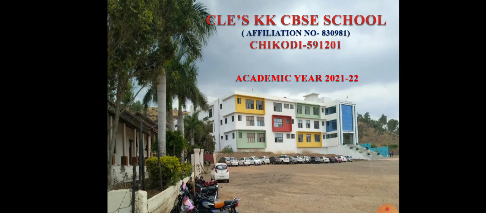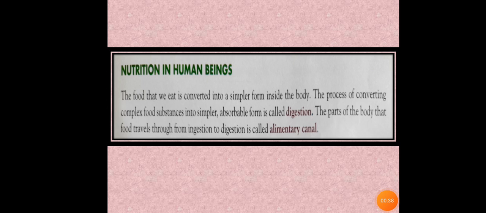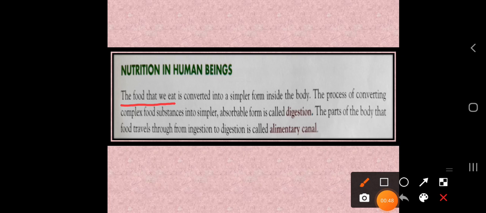So dear students, in today's class we are going to learn nutrition in human beings. This is the nutrition in human beings, how nutrition takes place in human beings. The food that we eat through our mouth is none other than the ingestion process.